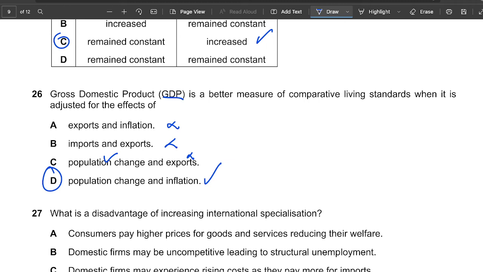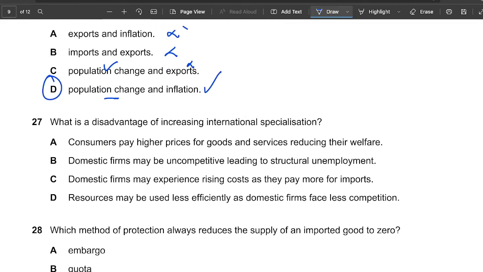Okay, population change, we use it in GDP, isn't it? Because if your population is a big factor of GDP, you might have a big population, but the average GDP must still be low, because maybe the output per person might be low, right? And then inflation, of course, we also have a look at that through living standards.